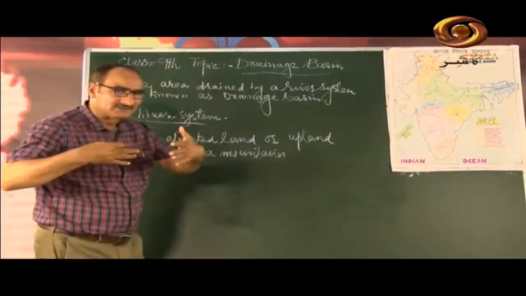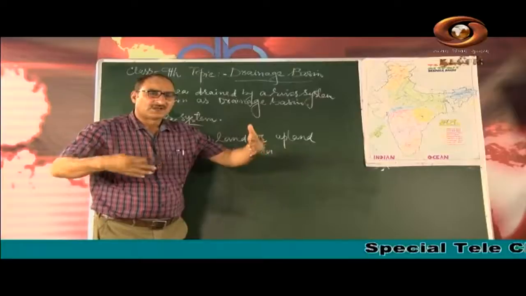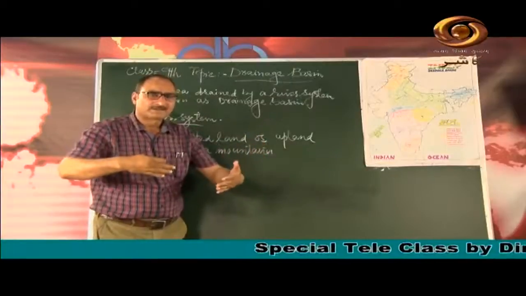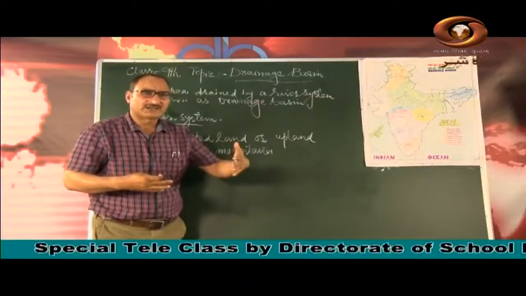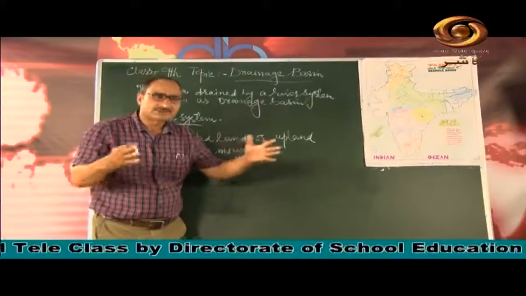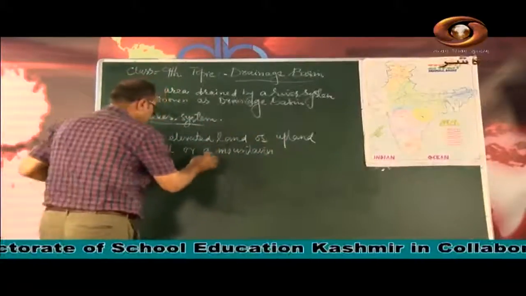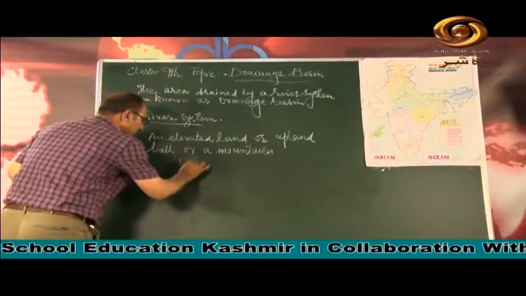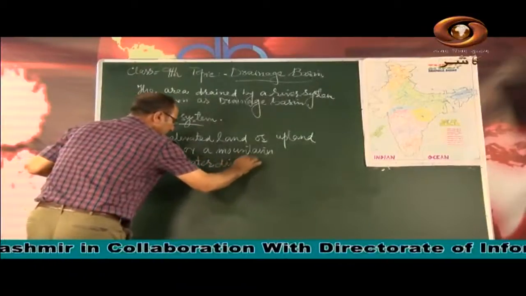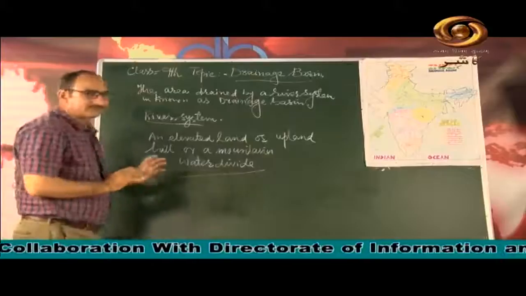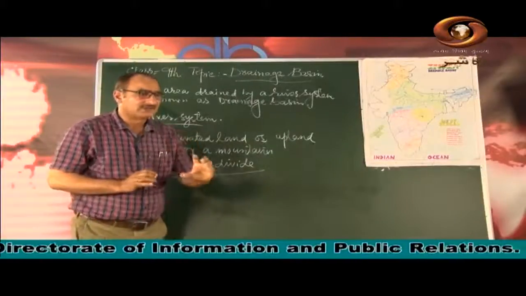separates two drainage basins. When an elevated land, a mountain or a hill separates two drainage basins, it is known as a water divide. My dear students, you must remember it.